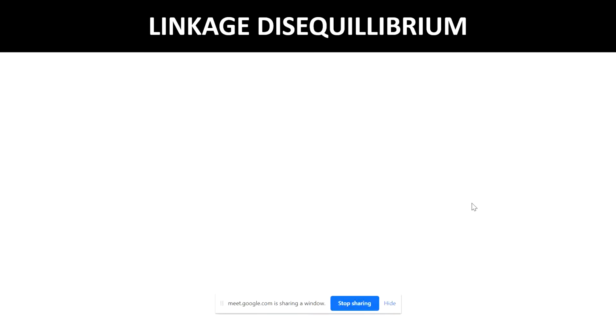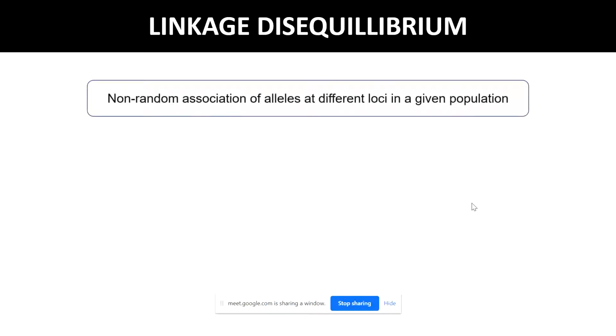if the loci were independent and associated randomly. This linkage disequilibrium may exist between alleles at different loci without any genetic linkage between them, and independently of whether or not the allele frequencies are in equilibrium. So you can term linkage disequilibrium the non-random association of alleles at different loci in a given population.